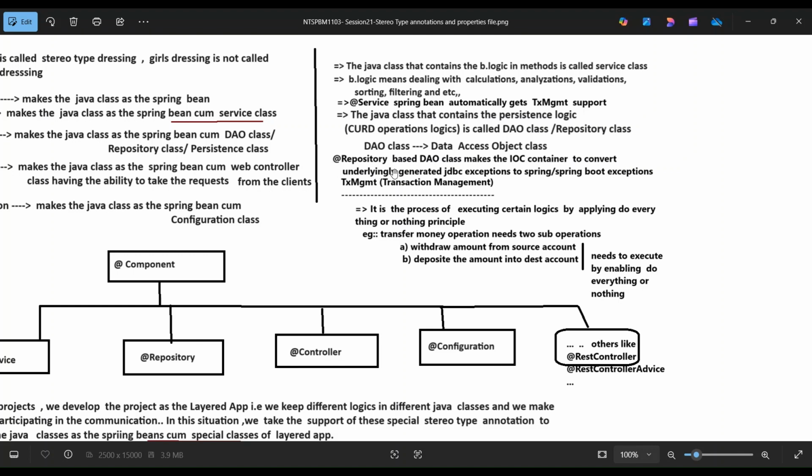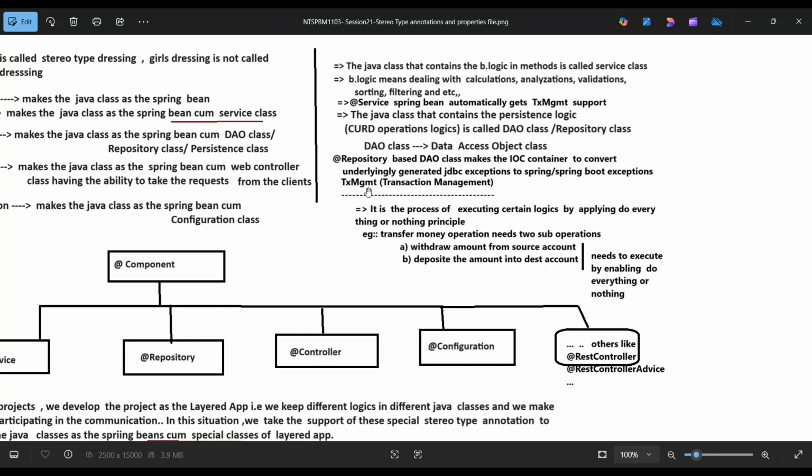CRUD means create, update, retrieve, delete. @Repository on a DAO class makes the IOC container convert the underlying JDBC exceptions to Spring exceptions.